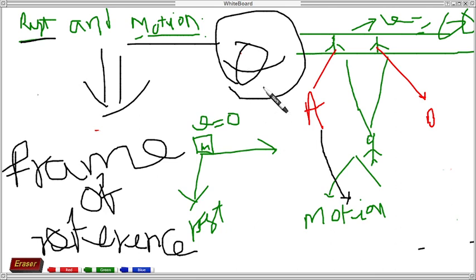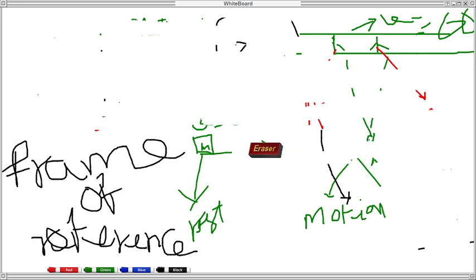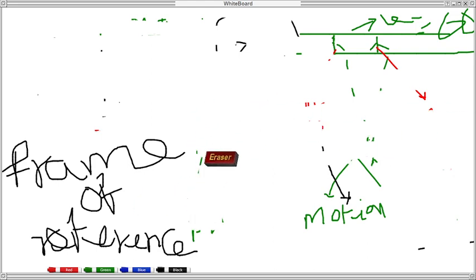So you can't say absolutely that you are in motion or at rest. You have to say, yes, in my frame I am at rest. So this is all about rest and motion, and frame of reference. I think you are following me.